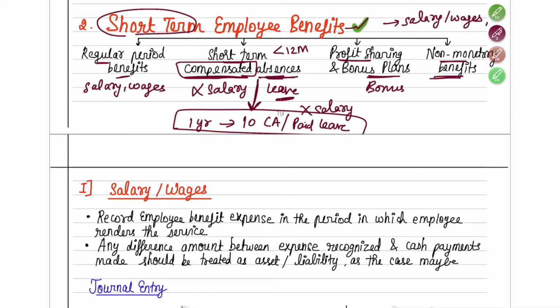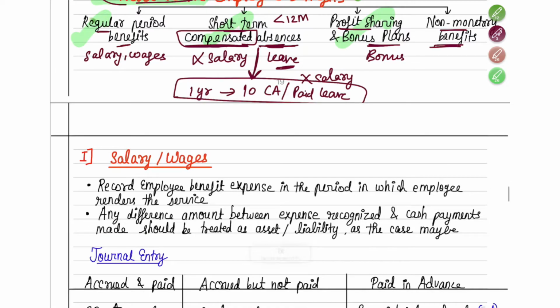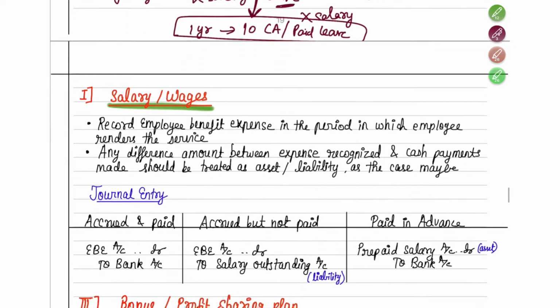Okay. So now importantly, you have to focus on three areas. One is your regular period benefits, short-term compensated absences, and profit sharing and bonus plans. These three, if you read, your short-term employee benefits will completely get over. So now let's start from the first one, which is nothing but your regular period benefits, or what I told was nothing but your salary or wages.